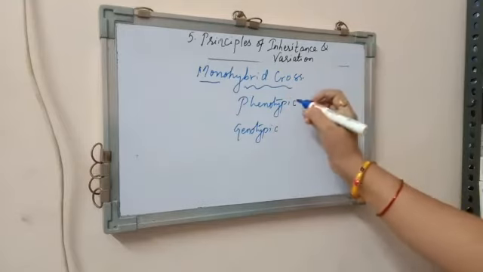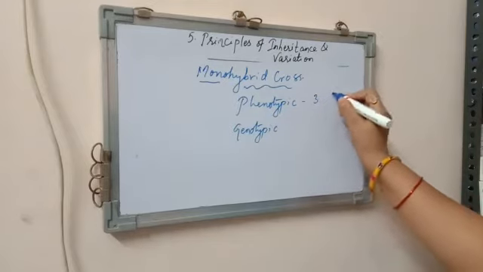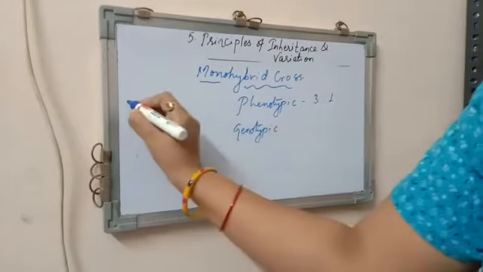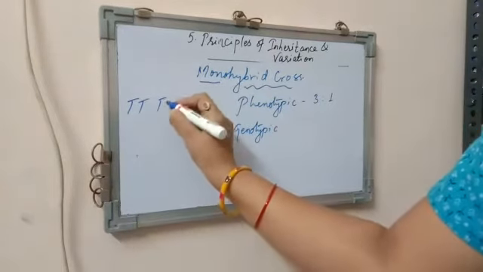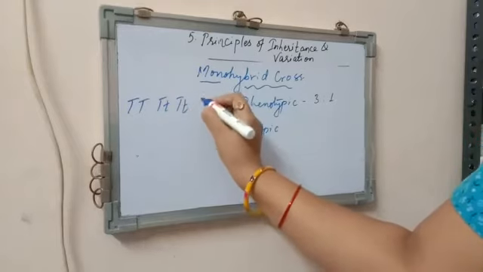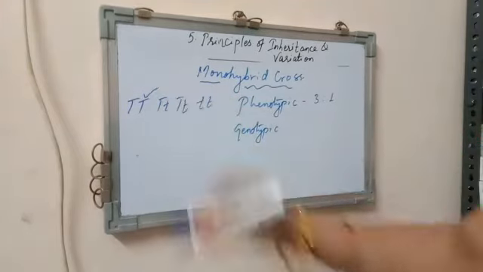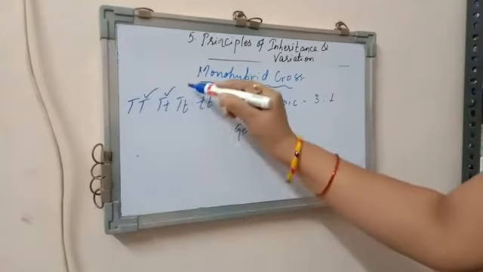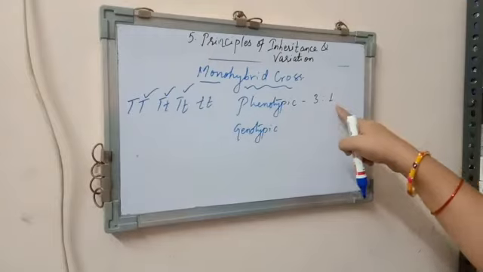So how many tall plants did I get? I got 3 tall plants and only 1 dwarf plant. I am writing the results after the F2 generation: capital T capital T, capital T small t, capital T small t, and small t small t. This is a tall plant, this is a tall plant, this is a tall plant. So in total 3 tall plants and 1 dwarf plant.